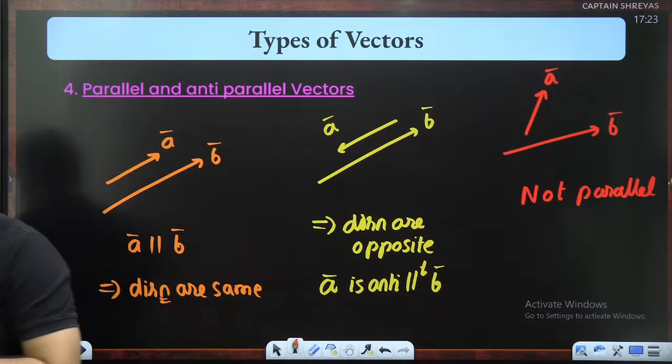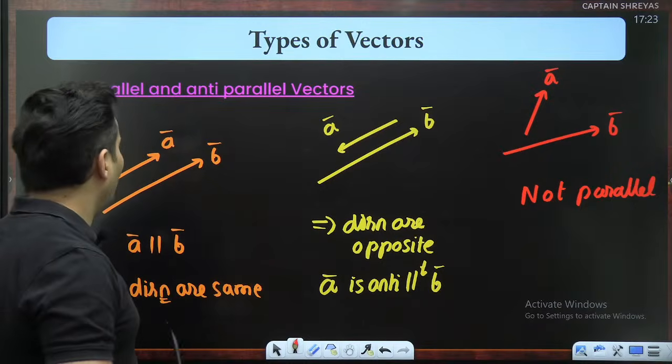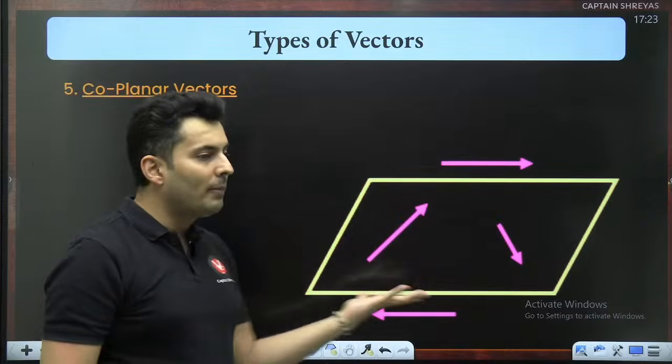Till this point, everybody clear? Awesome. So moving on to something called coplanar vectors.